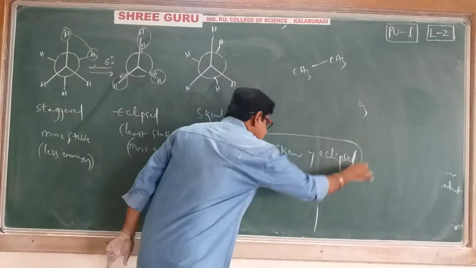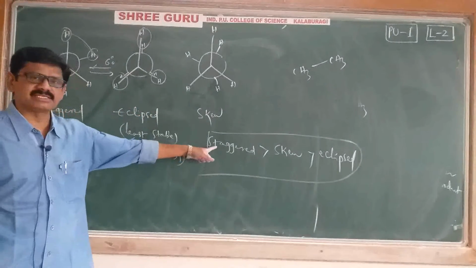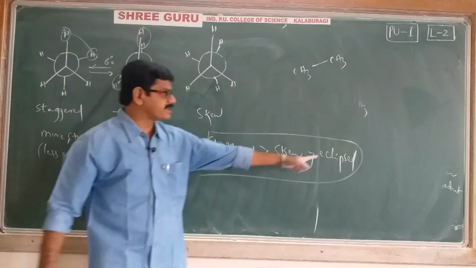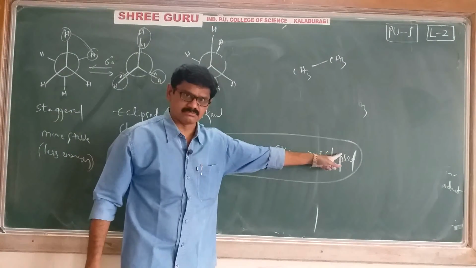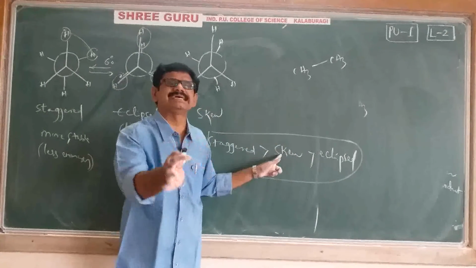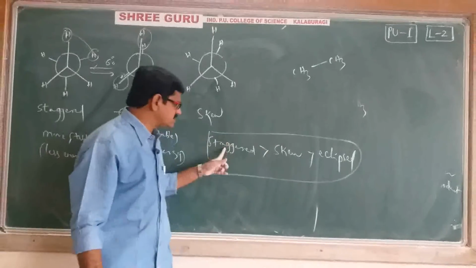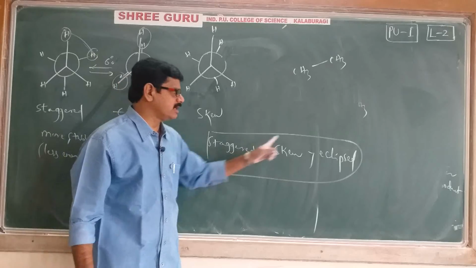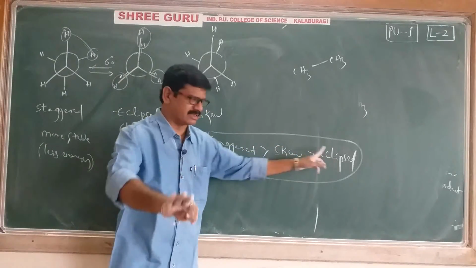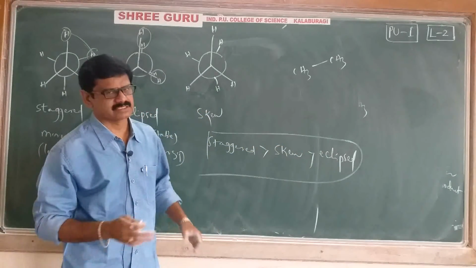This is the stability order because in staggered, repulsions are completely minimized; in eclipsed, repulsions are more; in skew, repulsions are at an intermediate level. Less repulsions, more stable. More repulsions, less stable.